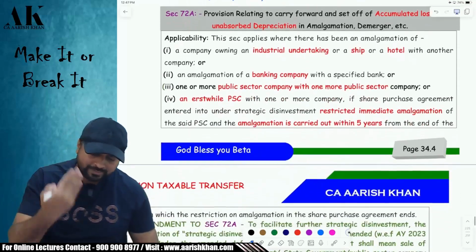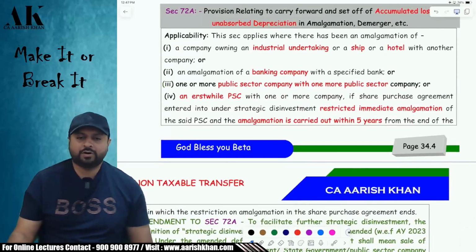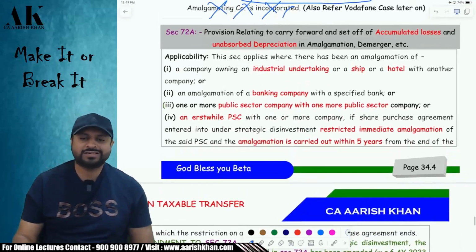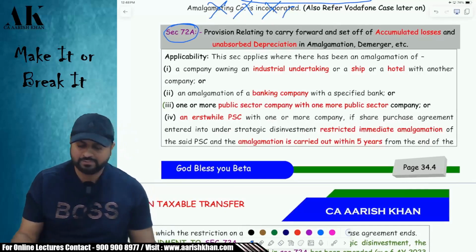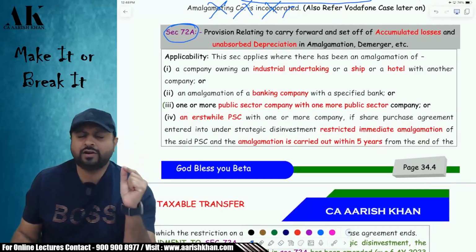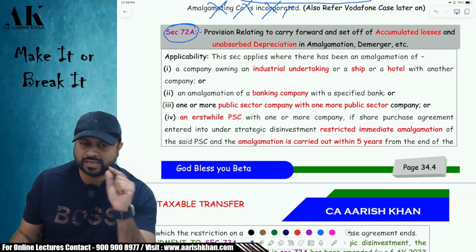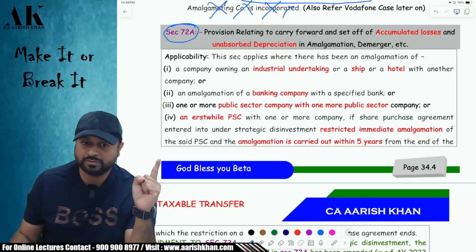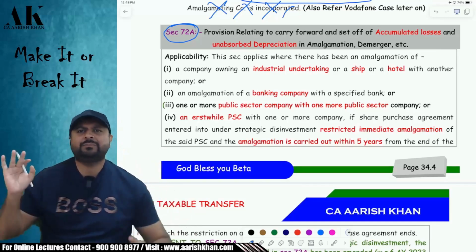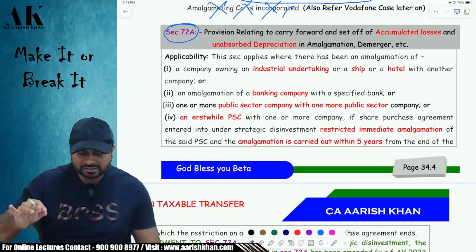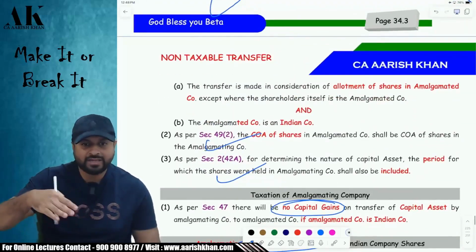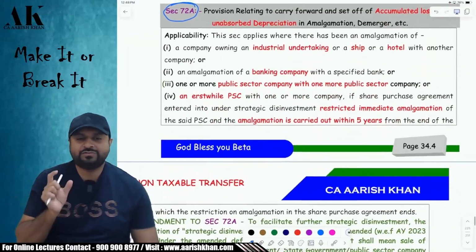Now coming to the next, very important point. One of the reasons why amalgamations are done in this country is to carry forward and set off the losses of the amalgamating company in the hands of the amalgamated company, which is covered under section 72A. First of all, only the following companies will be allowed to carry forward their losses. Everybody is not allowed to carry forward loss under amalgamation. Amalgamation exemption is for everybody, but carry forward of losses is only for limited companies. Listen carefully, these are two different aspects.